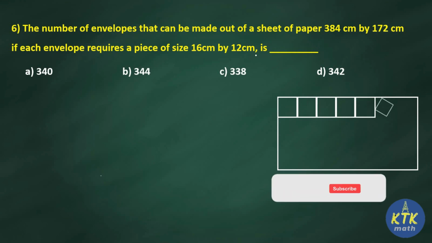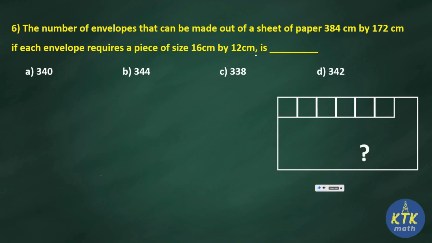So the diagram will explain it to you. From that big sheet I am going to cut and make small envelopes. So how many envelopes can I make, that is the question. It's a very simple one. I am going to divide both the areas. How am I going to divide them? That is, area of larger sheet divided by area of envelope. So I am going to find the number of envelopes.